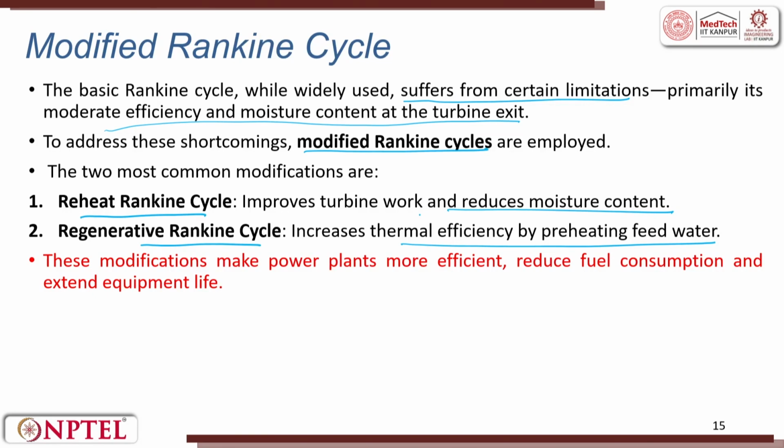Reheating improves the turbine work and reduces the moisture content, so it gets superheated. With regenerative heating, the thermal efficiency can improve. These modifications make the power plant more efficient, reduce fuel consumption and extend its life.